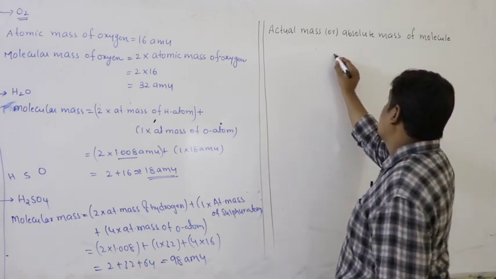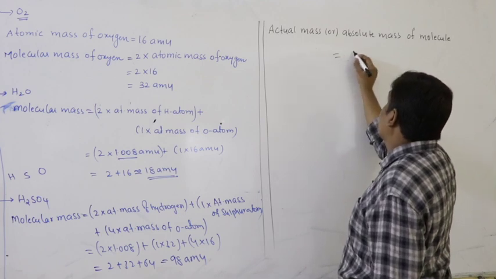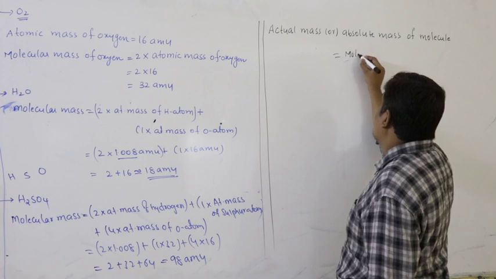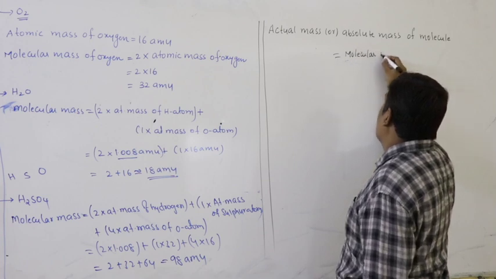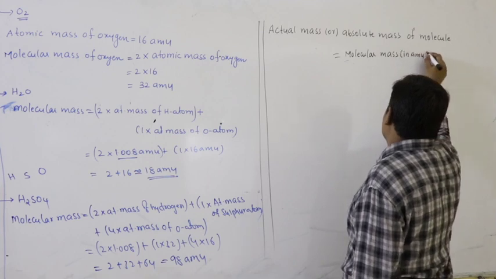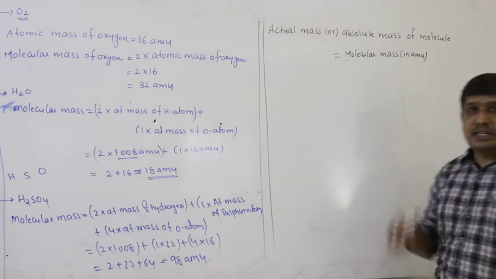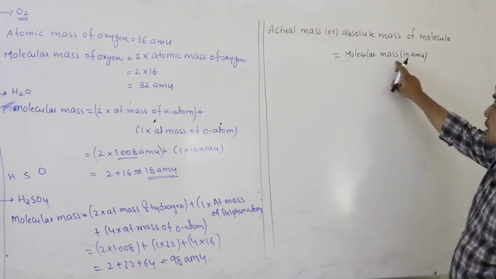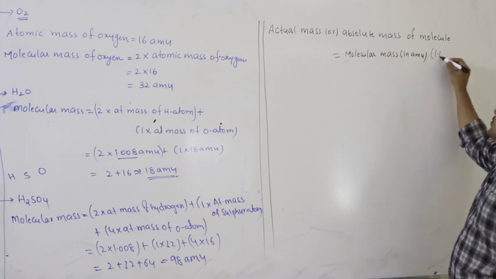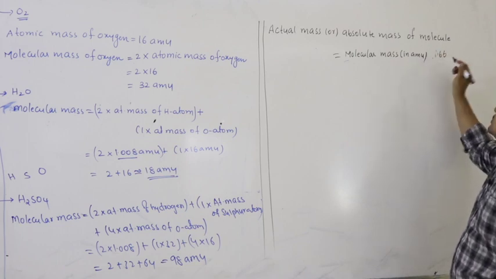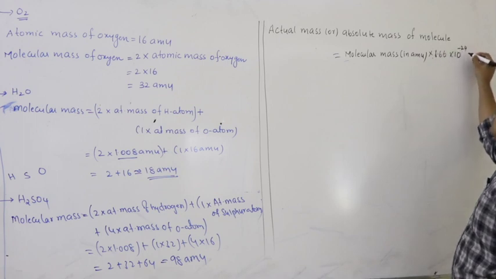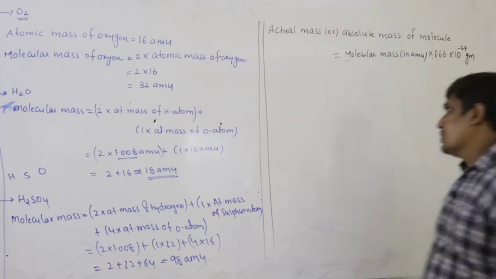So the actual mass is equal to molecular mass in AMU into 1 AMU, and 1 AMU is equal to 1.66 into 10 power minus 24 grams.